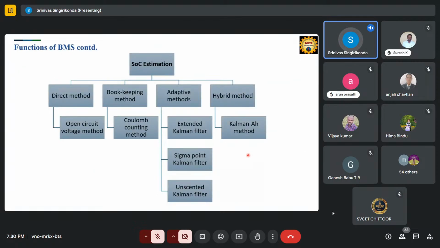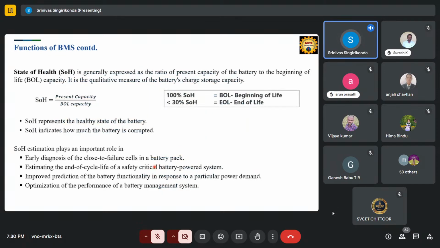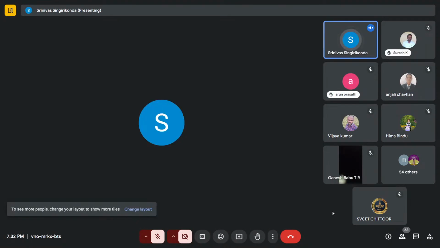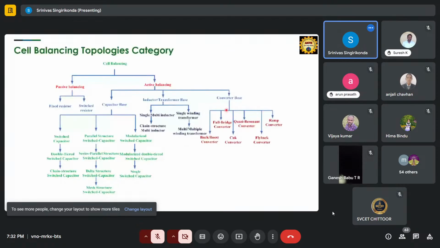For estimation methods, as I said, we have direct methods, where we can measure directly, and bookkeeping methods like the Coulomb counting method, and adaptive methods like the Kalman filter or the sigma-point and unscented Kalman filter. Hybrid methods are a combination of any of these methods. SOH is a simple formula using the present capacity and the capacity at the beginning of life. Passive balancing and others also require complex algorithms.